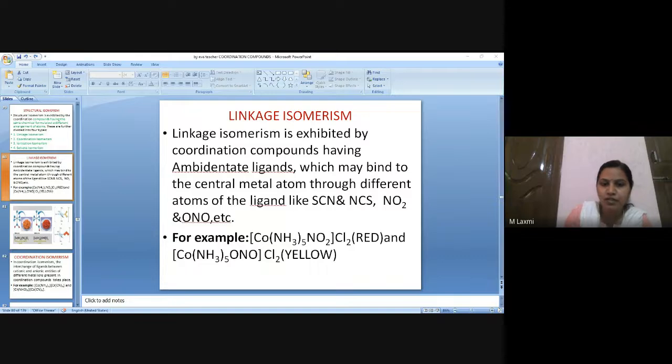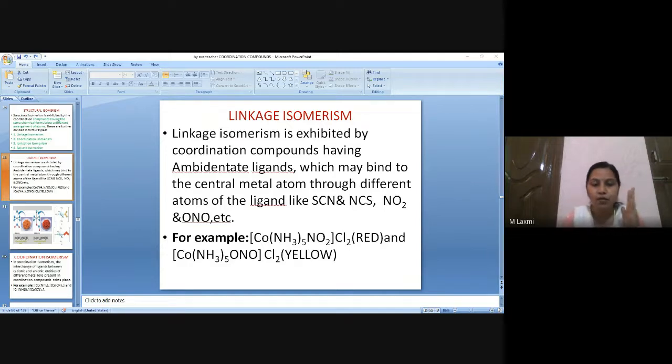Now do you want to say it is a neutral sphere, or are you still standing at that point? Ma'am, I think it's neutral. It's neutral, done. It's correct. This is a neutral sphere, fine. So I won't touch the name of the central atom. I'm going to keep it as cobalt only, fine.